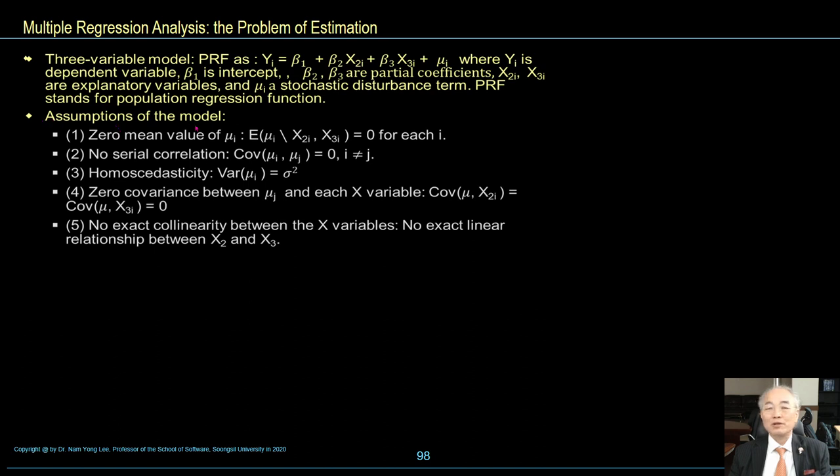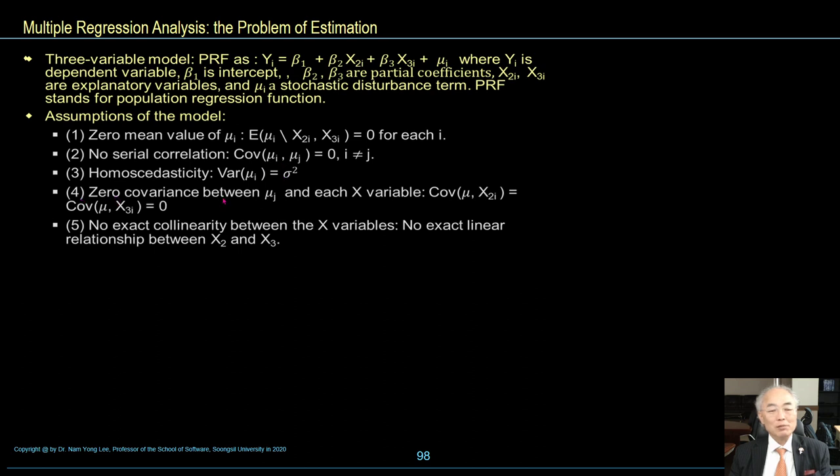Assumptions of the regression model. First, zero mean value of mu. Second, no serial correlation, so covariance of ui and uj is equal to 0. Third, homoscedasticity, that means the variance of the error term mu is equal to sigma square.